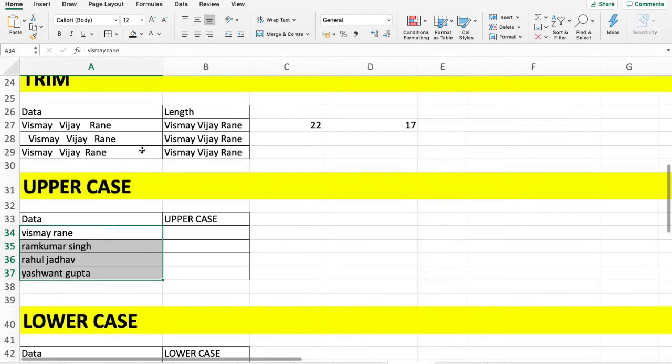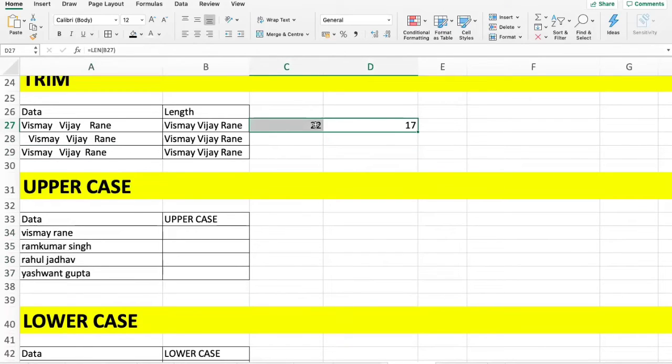If I already have Vismay Vijay Rane in a perfect manner, but I want to increase the space between Vismay, Vijay, and Rane, how do I do that? You don't have a formula for that, but there is a function called CONCATENATE, which will be covered in the advanced Excel part. Oh, okay. All right. Thank you.